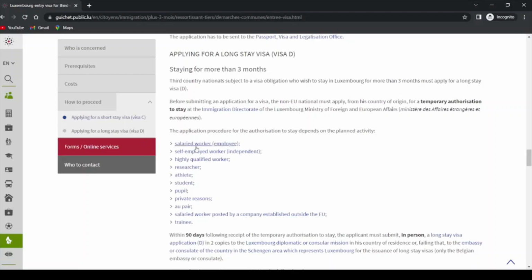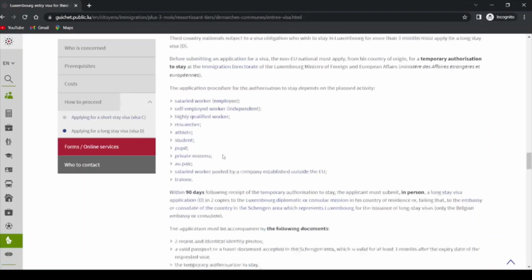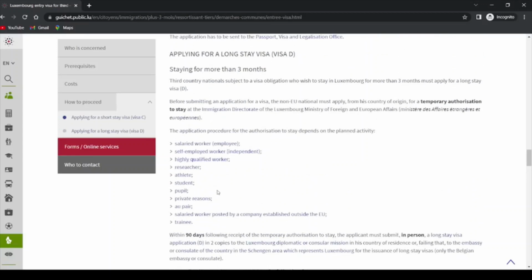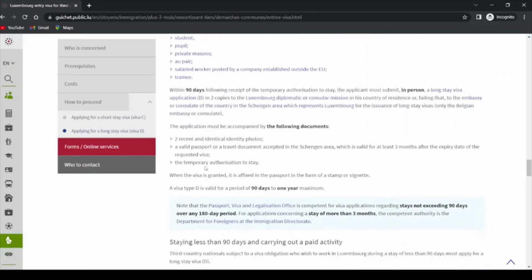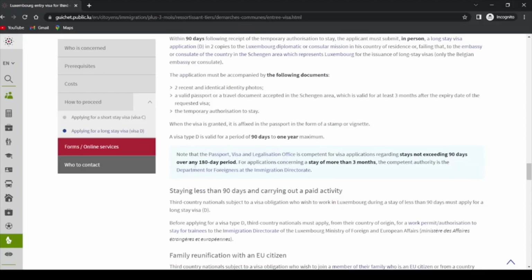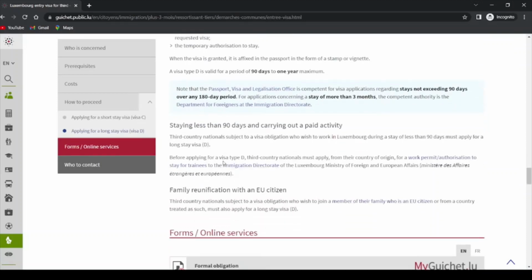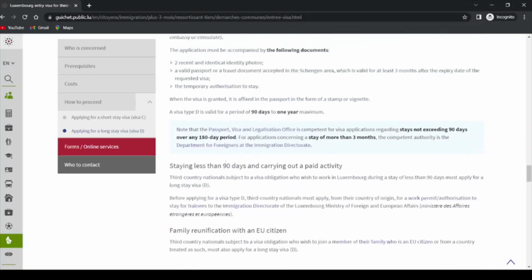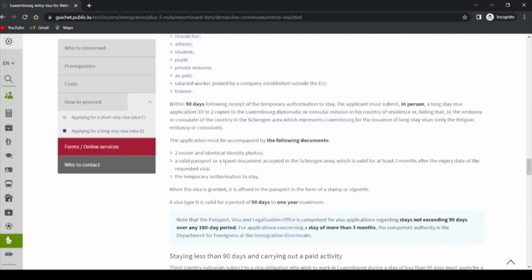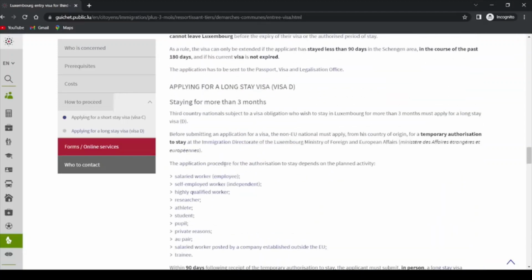So, for example, the application procedure for the authorization to stay depends on the planned activity. Any of this category, you have to apply for this long stay visa. And you can see here, students, it's right there. You just click here. So generally speaking, these are the following documents you need to add to your application. You can see here. And most of you always ask me about how they can get the application funding, information about that. So let's click on students.